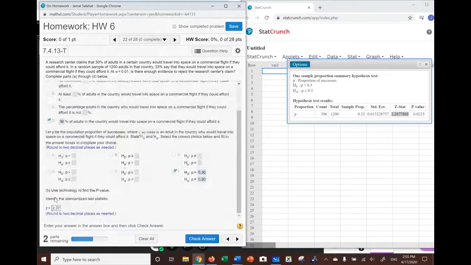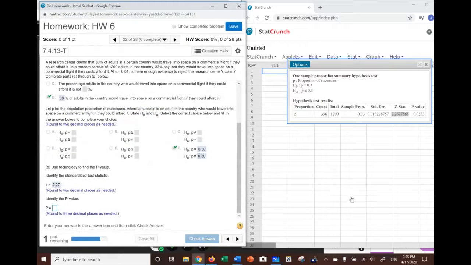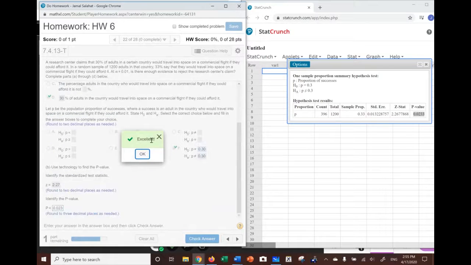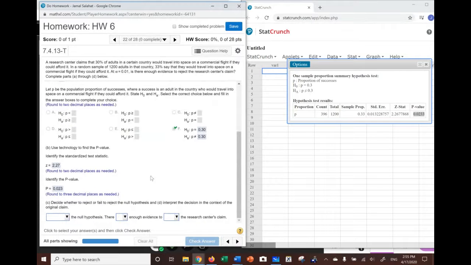2.27. And the next part of the problem, it says, what's the p-value? The p-value is also given here, which is point. And again, they want 3 decimal places. It's going to be 0.023. Answer. And finally, we need to make a decision.